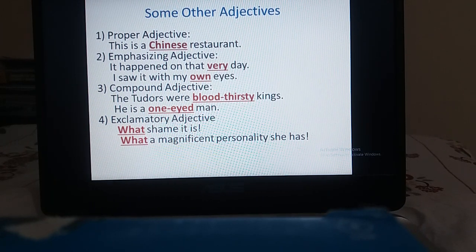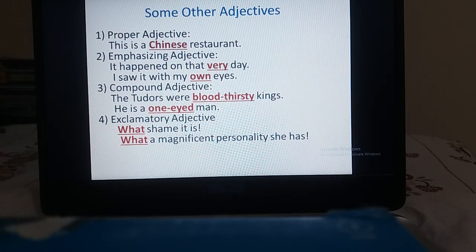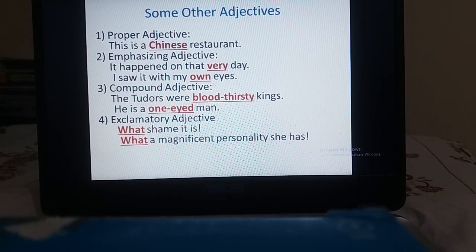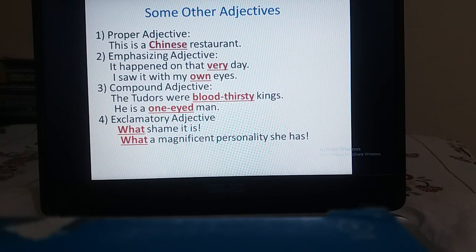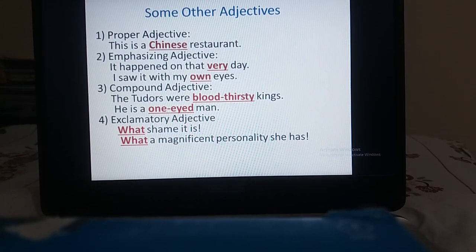Next, in number 3, we have the focus words bloodthirsty and one-eyed. The Tudors were bloodthirsty kings. Bloodthirsty is one word, but it is actually a combination of two words. Two words together make one word, right? This type of adjective we consider a compound adjective, where two words are joined together. Like bloodthirsty, one-eyed, these words.